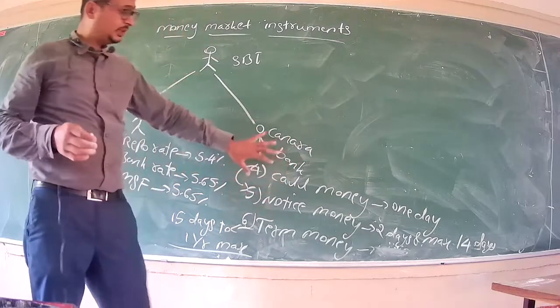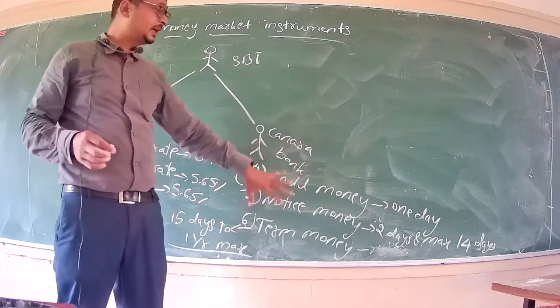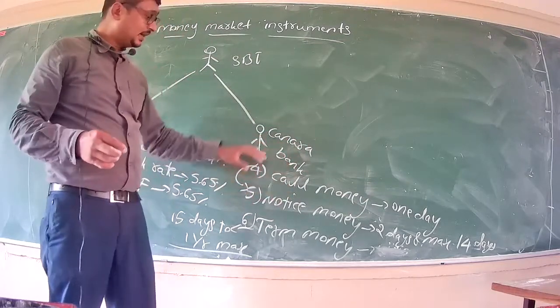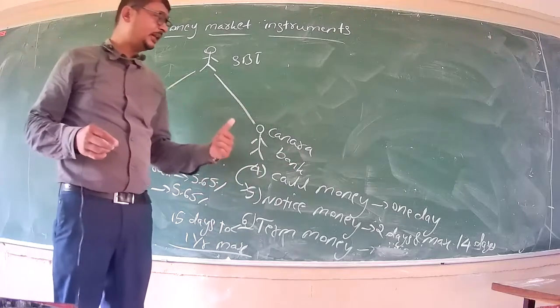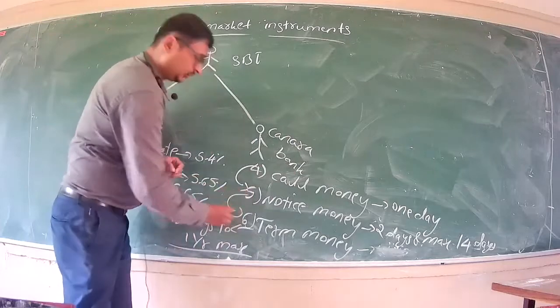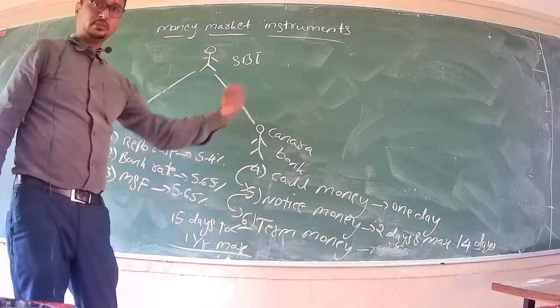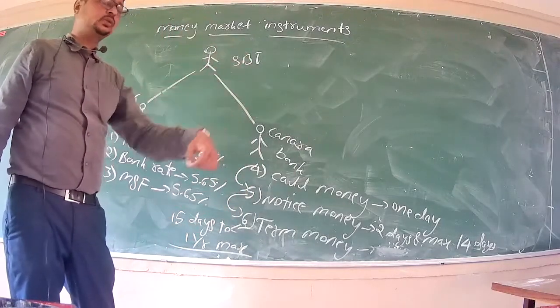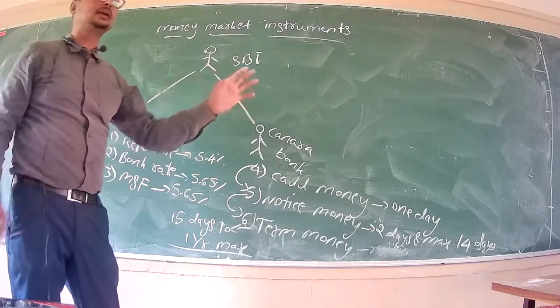So Canara Bank may increase the interest rate. And if SBI fails to repay its loan even within 14 days, again it asks for a term, maybe within a year, saying within this 2020 gets over, I will repay this loan.